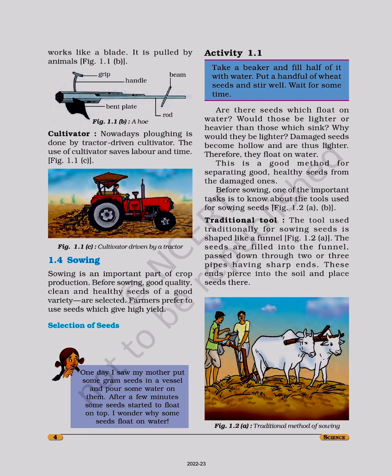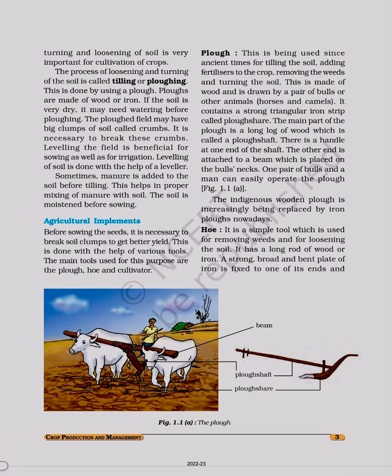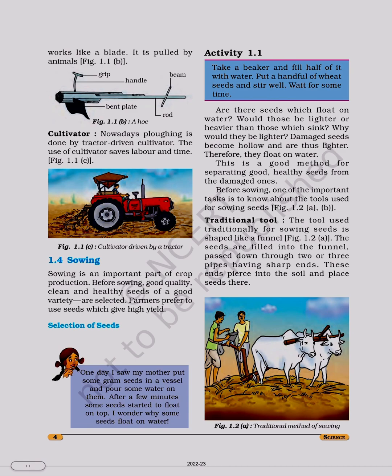Figure 1.1b, a hoe: grip, handle, beam, rod, bent plate. Figure 1.1a, the plow: beam, plow shaft, plowshare. Cultivator. Nowadays, plowing is done by tractor driven cultivator. The use of cultivator saves labor and time. Figure 1.1c.